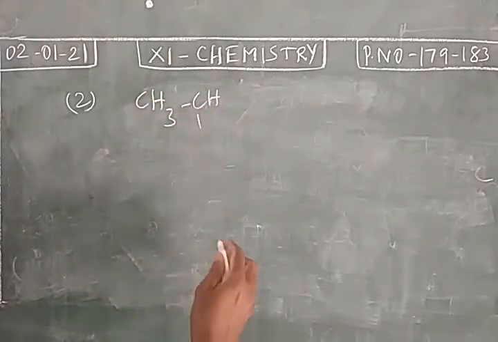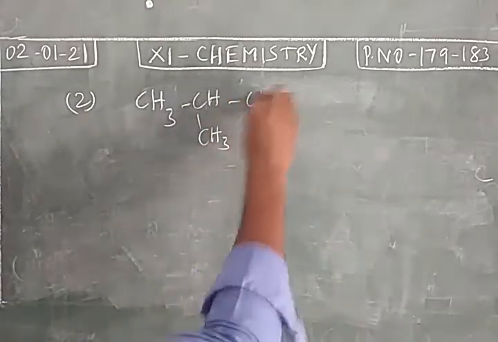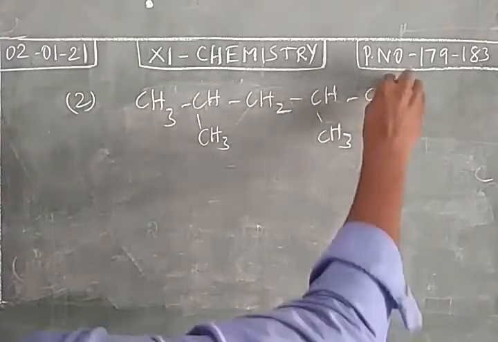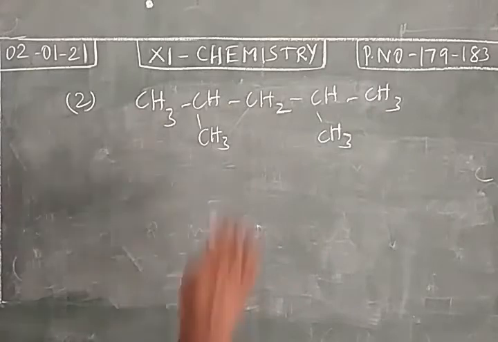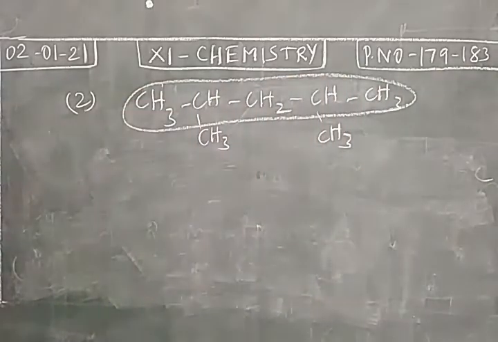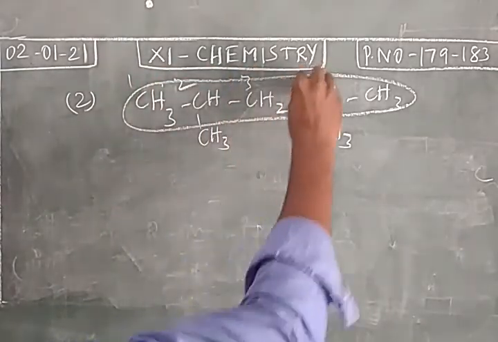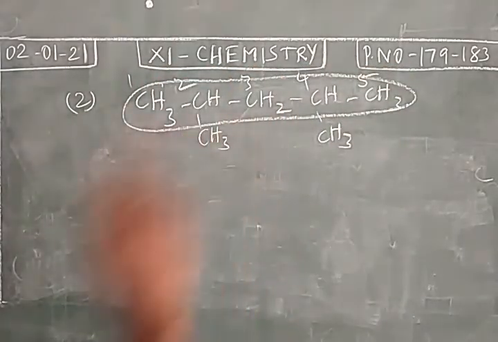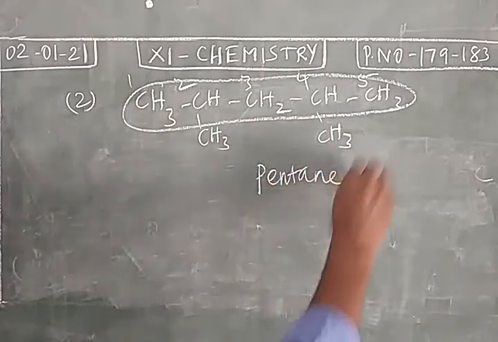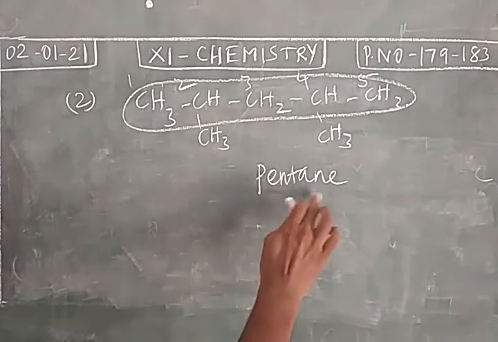CH3, CH, CH3, CH2, CH, CH3, CH3. So this is also an alkane with two branches or two substituents. We have two methyl groups, so we select the longest chain. We can give numbers from left to right as well as right to left because the methyl group is attached at the second position. We have a total of 5 carbon atoms in the longest chain. So the root word is pent. Since it is a saturated compound, we write it as such.